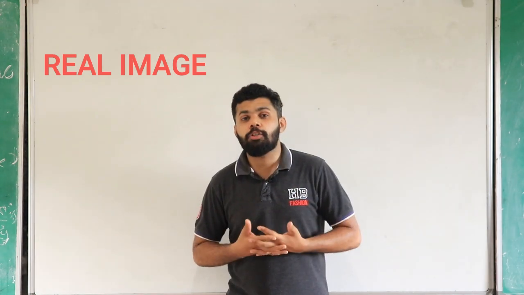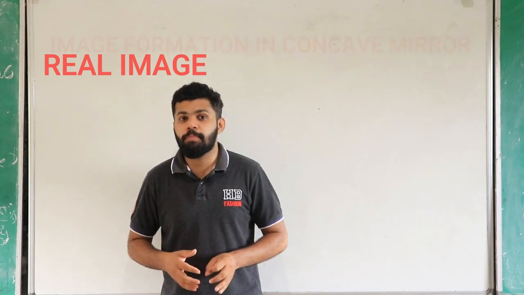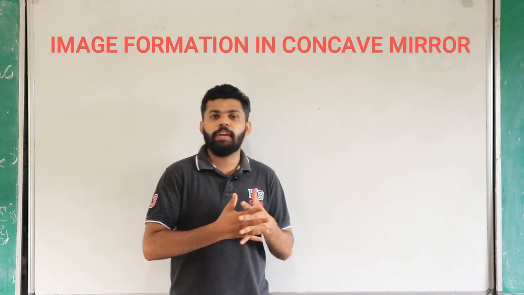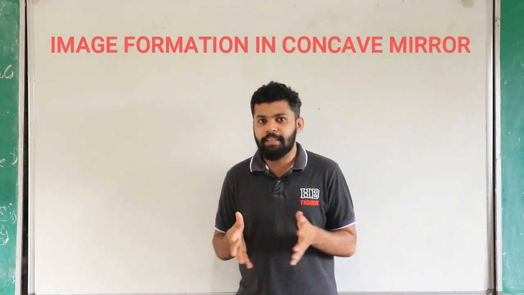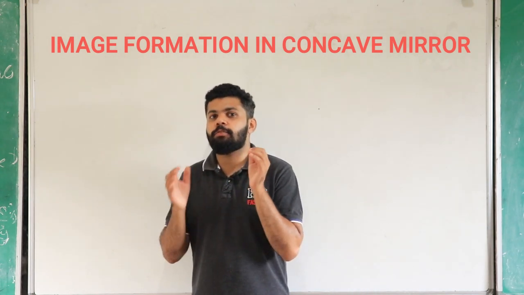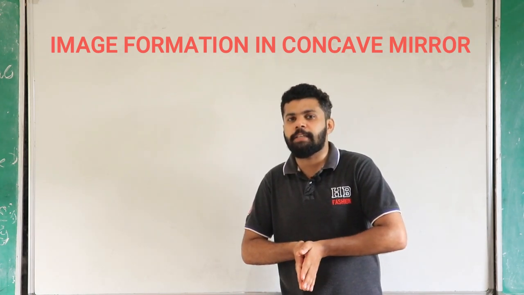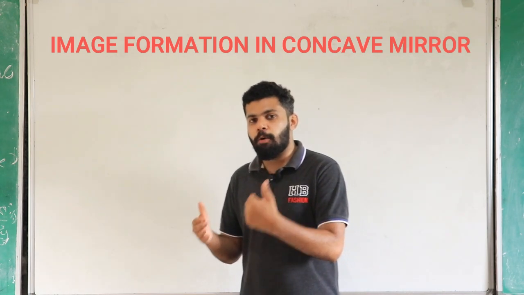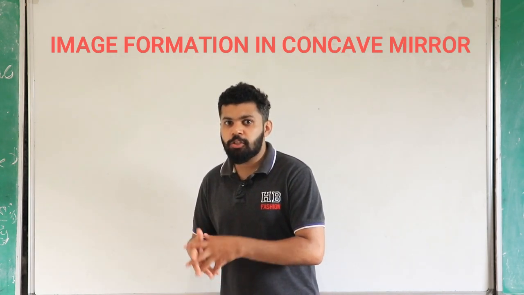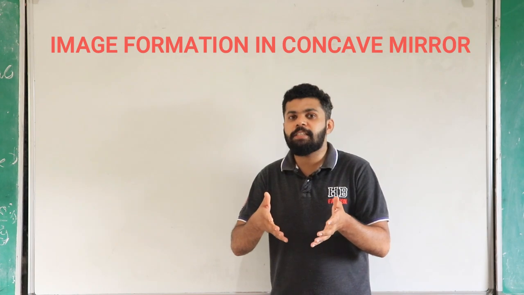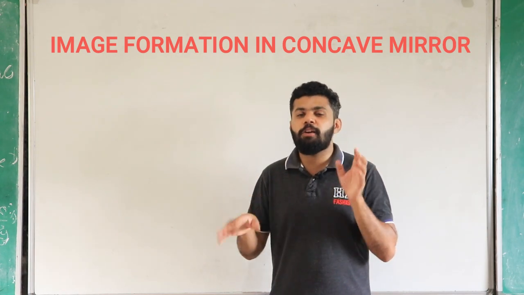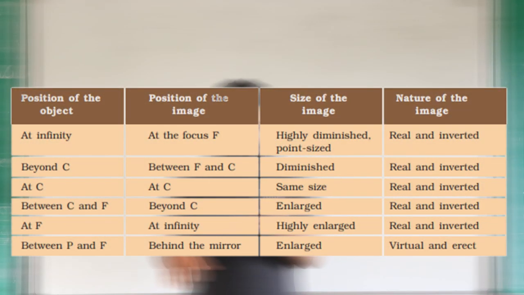Next we are going to look at the concave mirror, the image formation in a concave mirror. How will that be? We are taking 6 specific cases, and we are placing the object in different positions, so we will get the images in different places. We are going to look at that. Now we can look at the table.